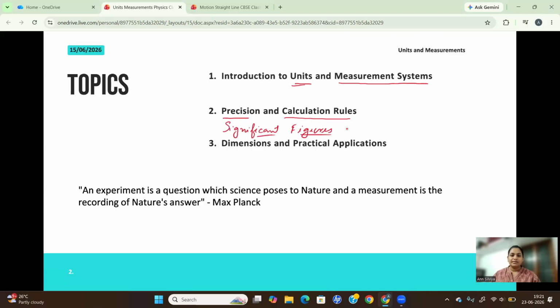It's a very easy topic, very easy to learn. I'll teach you all this, and some calculations using the significant figures. Then you'll study dimensional analysis and some practical applications where, again, you'll be dealing with some numerical problems based on the dimension. So these are the 3 important topics that you're going to learn in this chapter, and it covers all of this chapter.